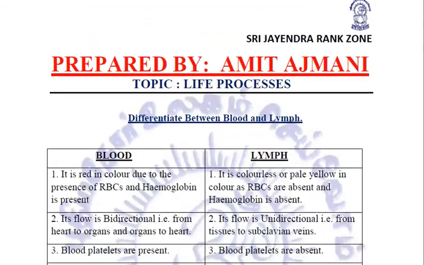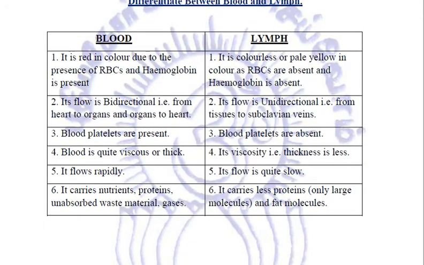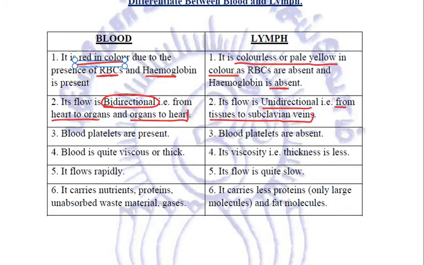Now let us try to differentiate between blood and lymph. Blood is red in color. Why? Because of the presence of RBCs and hemoglobin. But because RBCs and hemoglobin are absent in lymph, lymph is not red. It is colorless or pale yellow in color. Quite an important difference is that blood flows bidirectional. That is, it flows from heart to organs and from organs to heart. Whereas the flow of lymph is unidirectional, that is from the tissues to the subclavian veins.